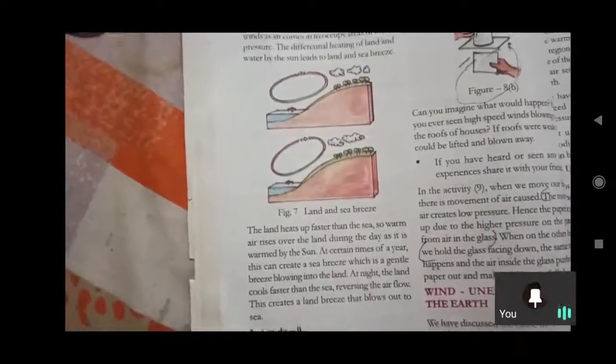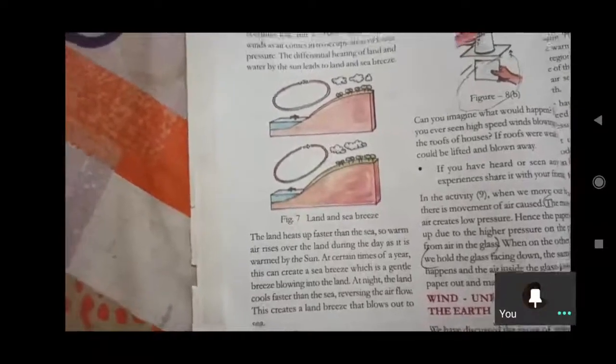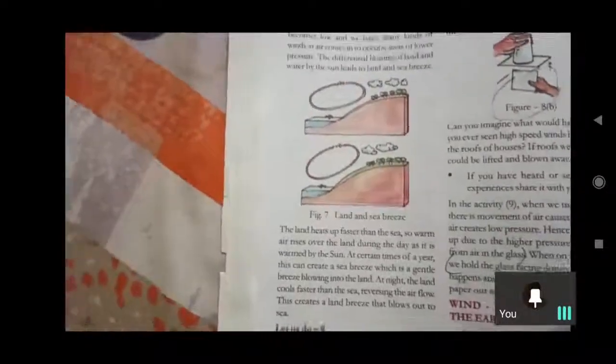Yes, you need to learn all. Okay, is this enough, dear? Afterwards we'll discuss the remaining.